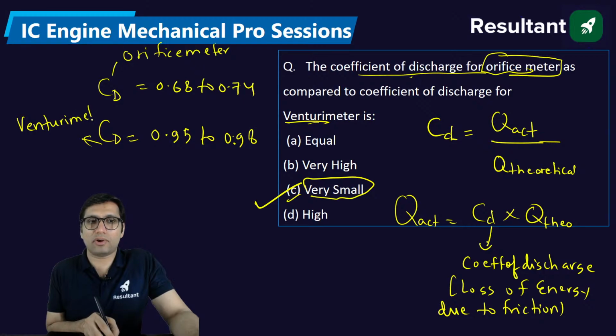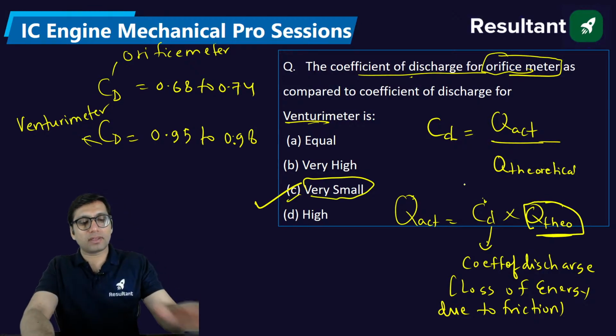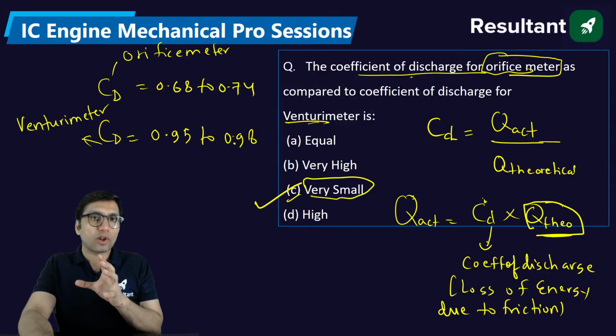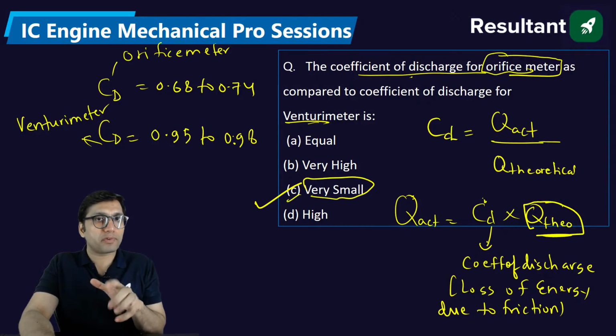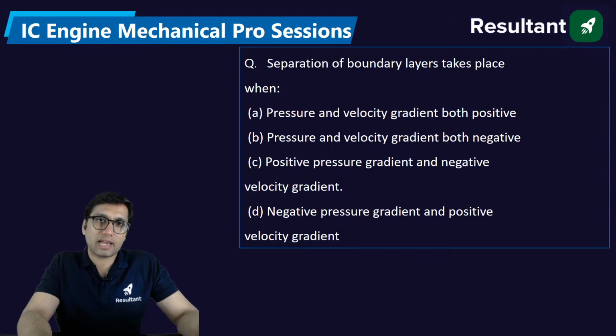You can understand from this that if the coefficient of discharge is more, then your actual value of discharge will be very close to the theoretical value of discharge. The meaning of this is that loss of energy due to friction is less in the venturi meter as compared to orifice meter. Okay, that is why the actual discharge value is very close.